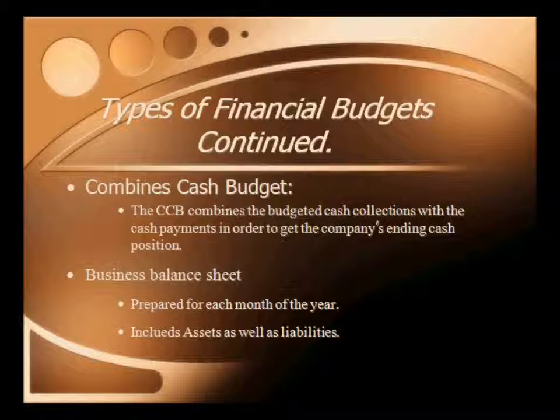A cash payment budget shows what the company will pay for its direct materials, direct labor costs, and various other costs. In order to get the company's ending cash position, we combine the budgeted cash collections with the cash payments budget. This gives us the combined cash budget.